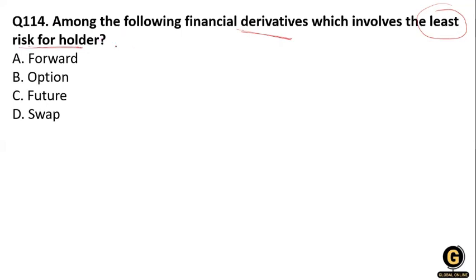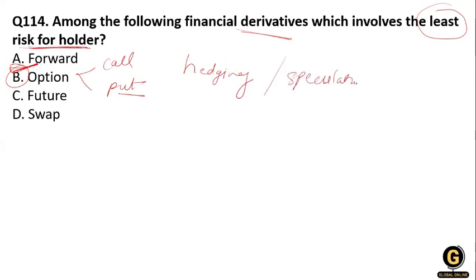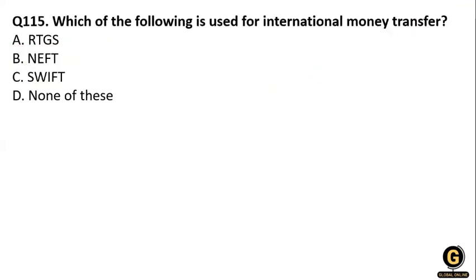So option B, the option, has less risk. In option trading there are two types, the call option and the put option, and a wide range of option strategies designed for hedging and speculation.